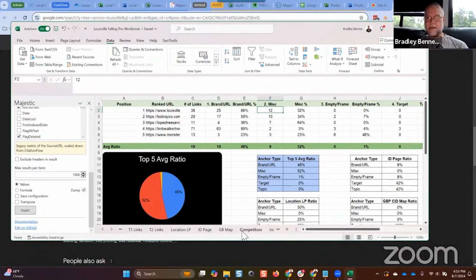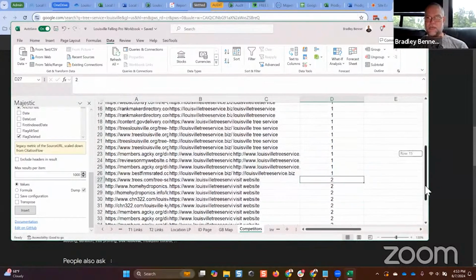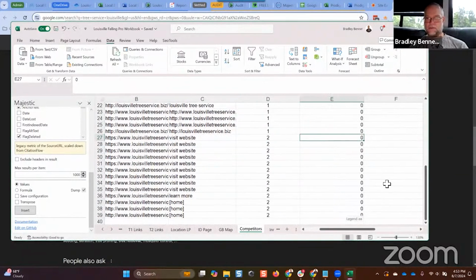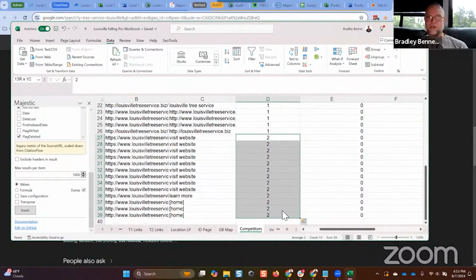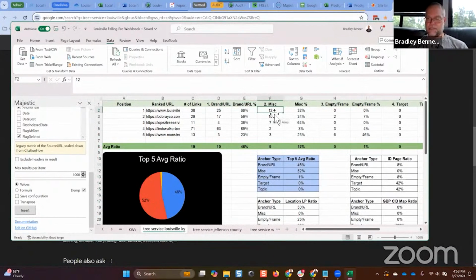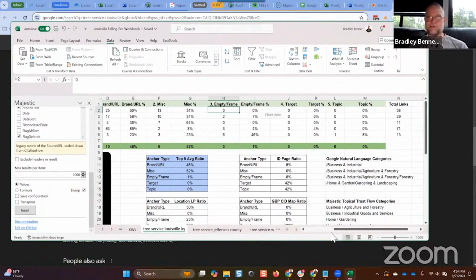I'm going to scroll back to the competitor sheet, excuse me. I'm going to scroll down, highlight. Oops. What did I just do? Okay. I'm going to scroll back down and highlight that batch. And it says count 13. So I'm going to come back over here and put 13 in miscellaneous. And then I'm going to go back through and put zeros in for the rest, because that was zeros for each of those other types.